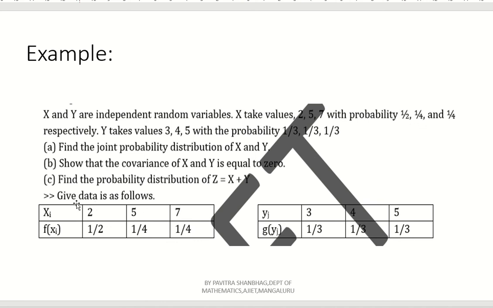First you have to write it in the form of a table: xi means 2, 5, 7, and f of xi is 1 by 2, 1 by 4, 1 by 4. Now, the next table, y. So capital Yj here is 3, 4, 5 and g of yj is 1 by 3, 1 by 3, 1 by 3. Right? Now, for constructing the table itself, you will get 1 mark.